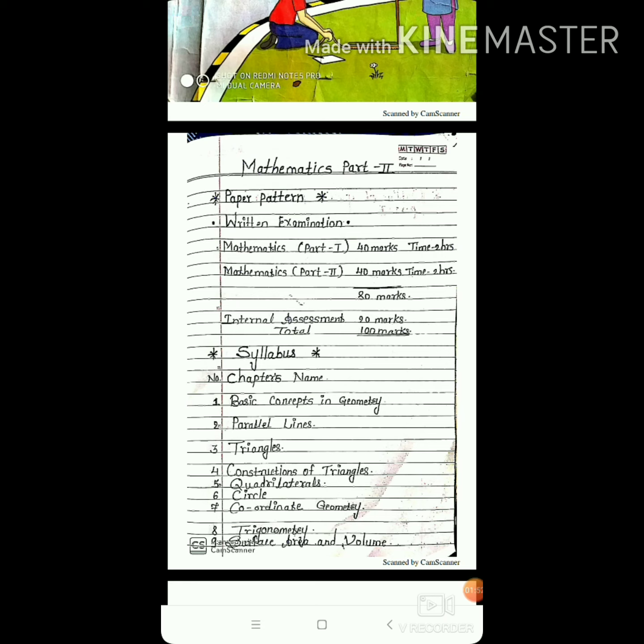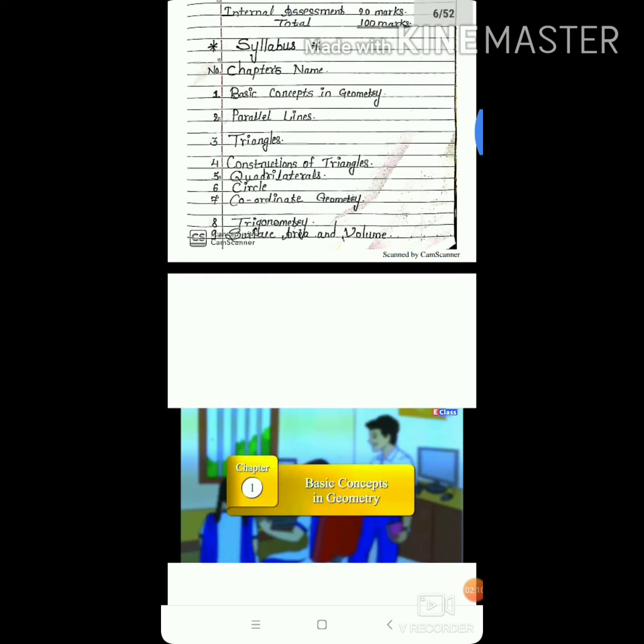In your syllabus, the new topics introduced are coordinate geometry and trigonometry. These are useful for higher studies. Surface area and volume are useful for day-to-day life. Now we start your syllabus. Today we start your syllabus, that is chapter number first, basic concepts in geometry.